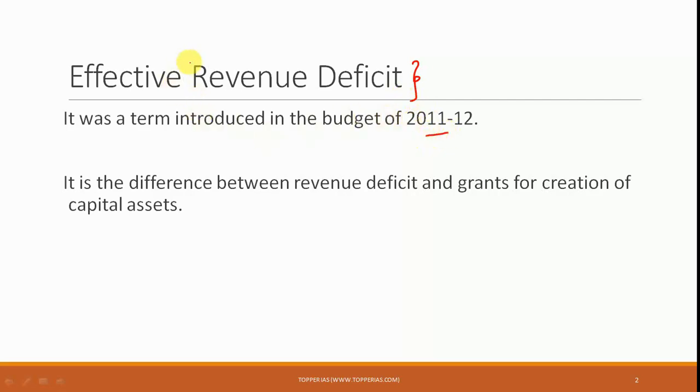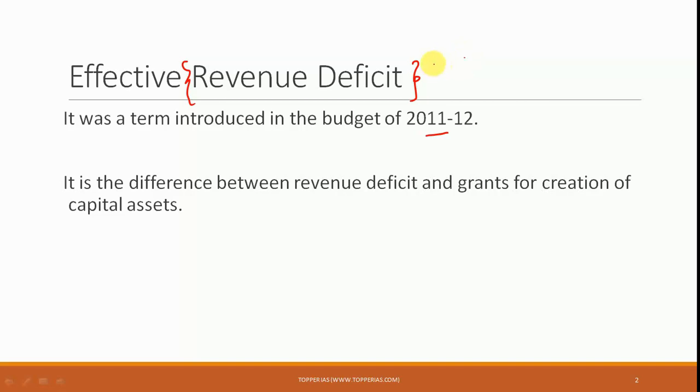Now, you all know what revenue deficit is, which we have discussed in a previous video. You all know that revenue deficit, as I had discussed even there, is something that is extremely unhealthy for a government, because this means that if there is a revenue deficit, then the daily expenditure of the government, that is on its maintenance, paying the salaries to its staff, its own cars and all fuel, all these daily requirements of a particular government, is also something that the government is unable to finance, and for that also the government is borrowing. So definitely revenue deficit is something that is a shame to the government.